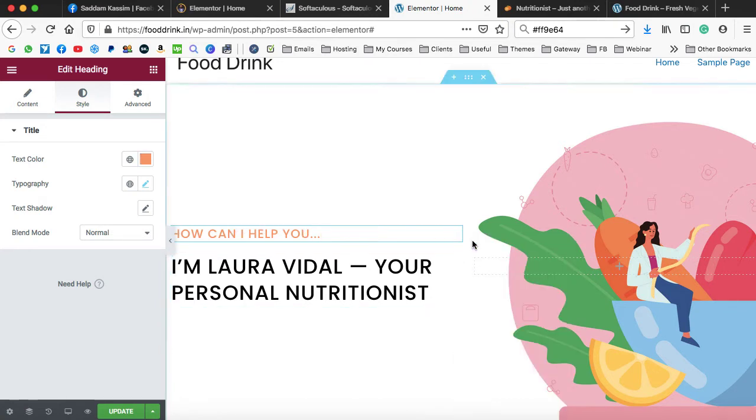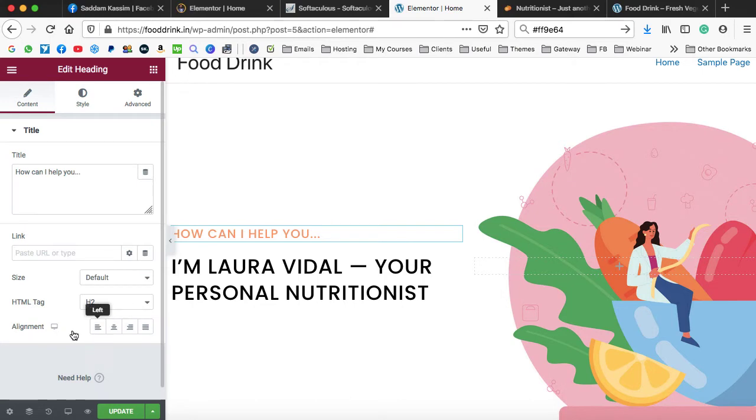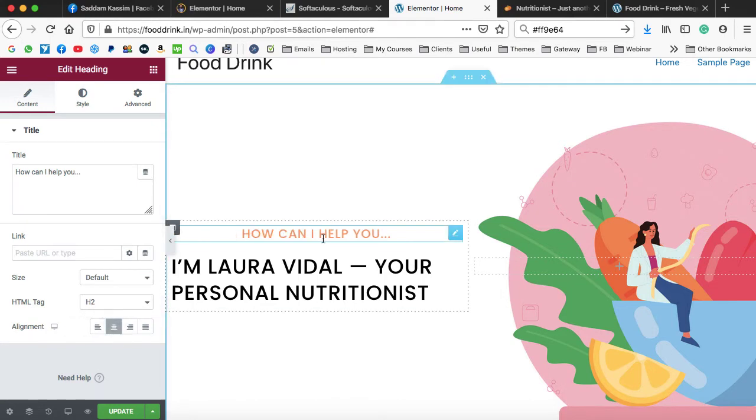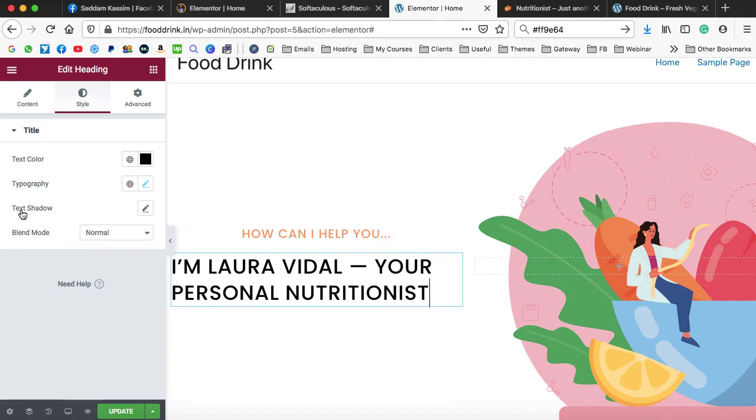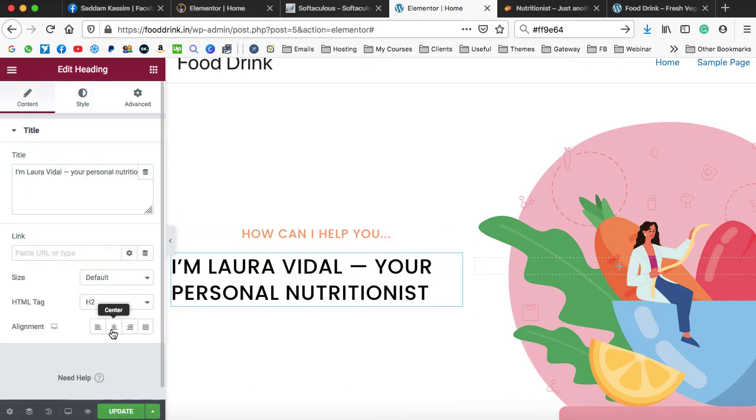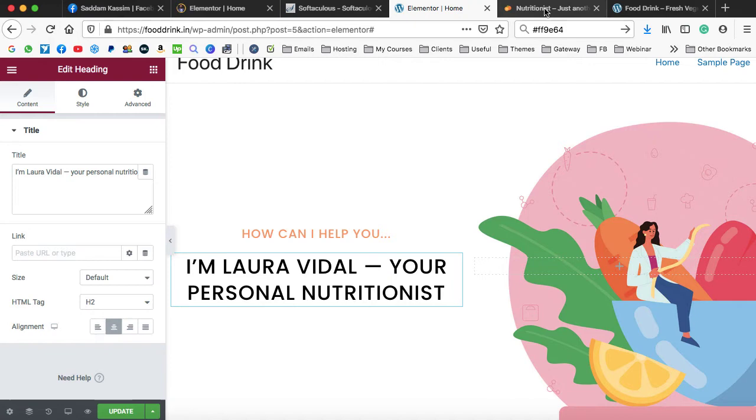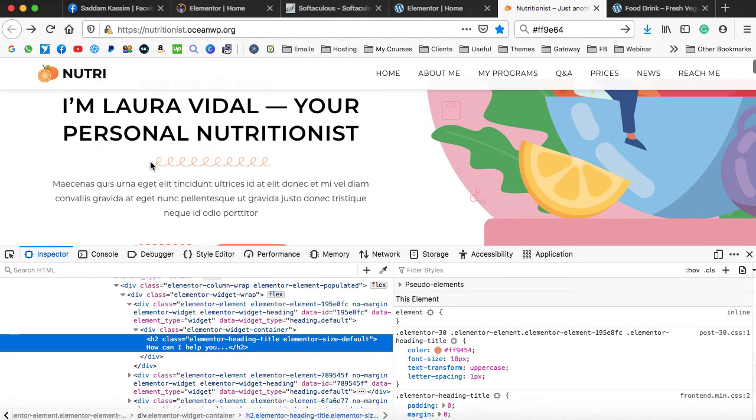Right click, edit, go on to the content, and here we have the alignment option. So click on it and it will be centrally aligned. In the same way, we can go on to this text and then content and then center. That's so simple. Now it's time to add this kind of divider. So this is basically a kind of advanced divider, or you can use an image. I'm not using it right now, but later on I'll show you how we can accomplish this type of task with the help of the Elementor Pro plugin.